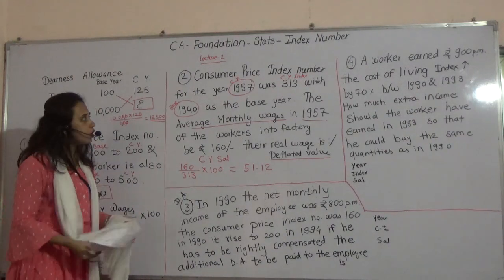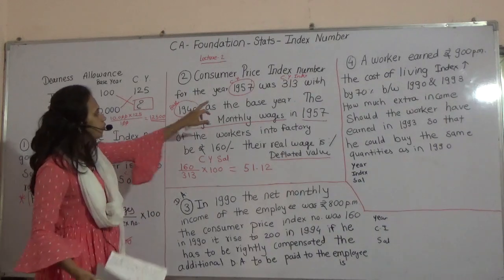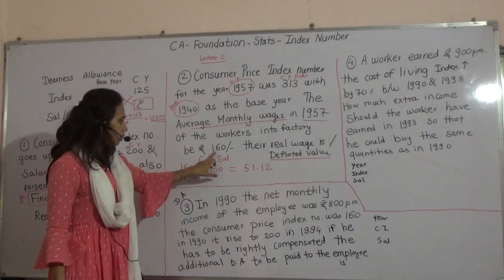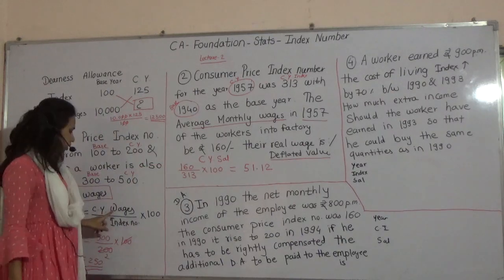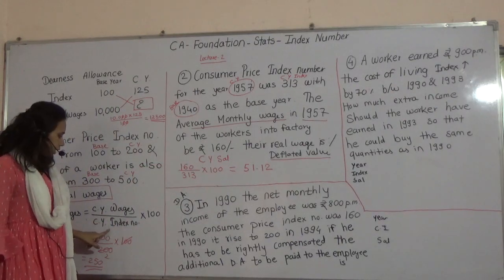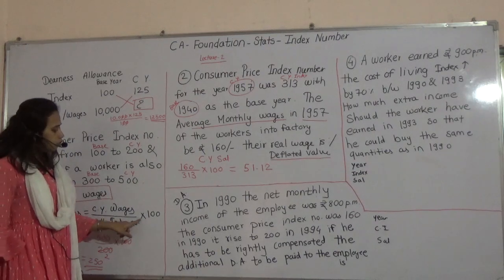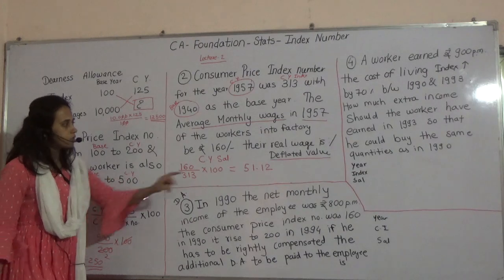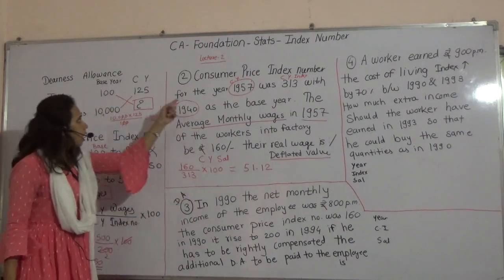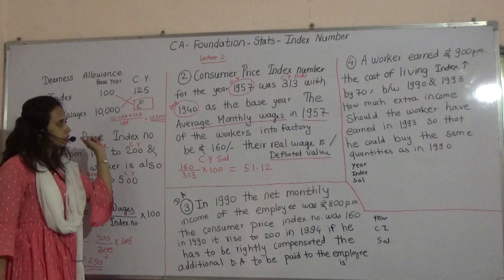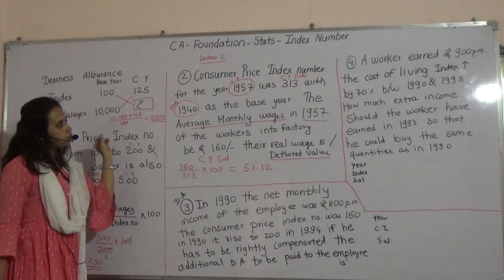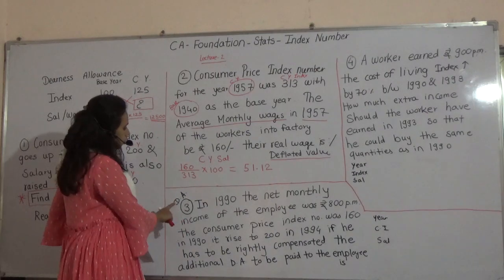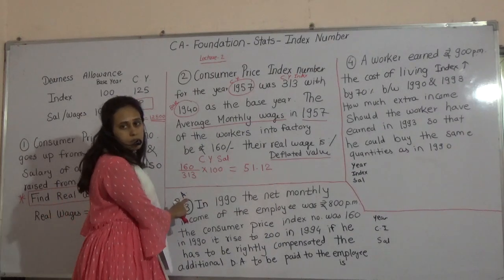How are you going to solve? You are going to find out current year index number, current year salary. Simply current year wages or salary divided by current year index number into 100. That is called real wages, or we can say deflated value. I have covered these two problems. Such type of problems most probably they will ask you. Now next, we have to calculate dearness allowance.